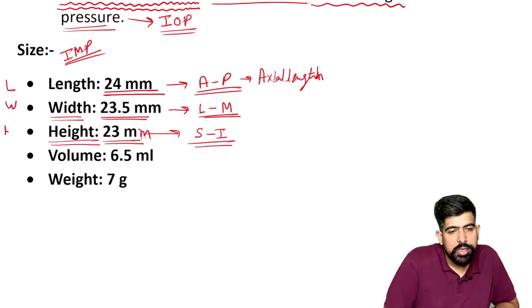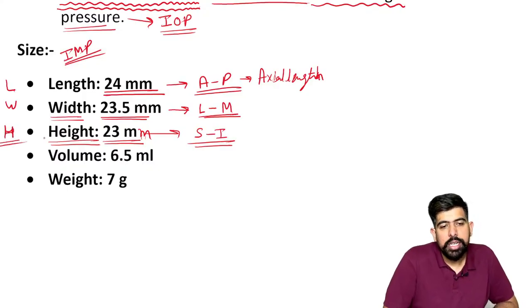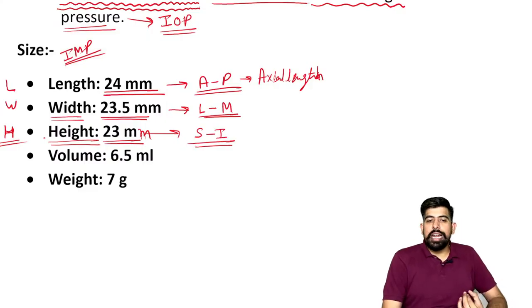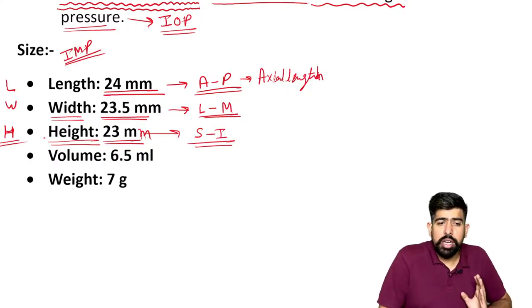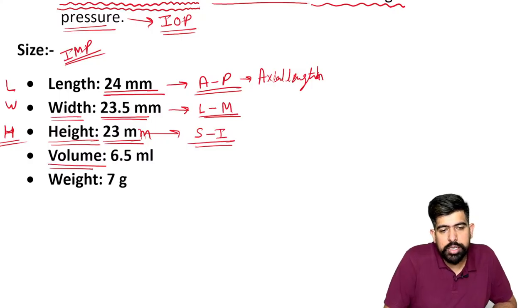Remember LWH: length, width and height. Remember just the one, and then decrease the point 5 and you will get this set. Now the last is the volume, which is 6.5 ml in each eyeball. Please remember, guys, it is for each eyeball.